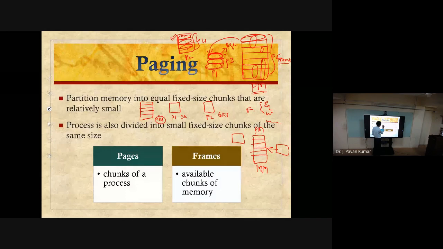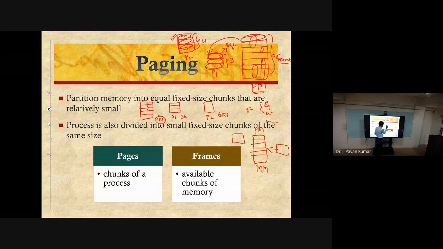Now, how do we divide P1? P1 has to be divided based upon the frame size. We have 5K as the P1 size and frame size is 2K, so we divide into 2K, then another 2K, then 1K as another page.